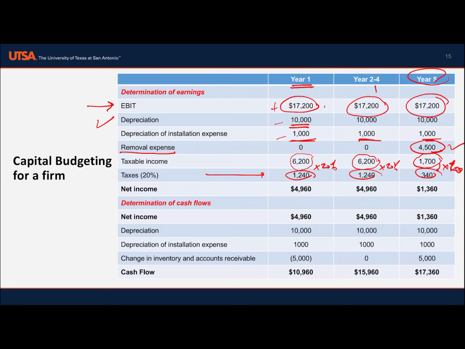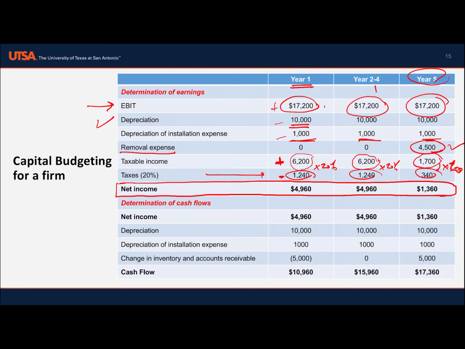So we subtract the tax from taxable income, and we find net income. This is the line we want to compute.